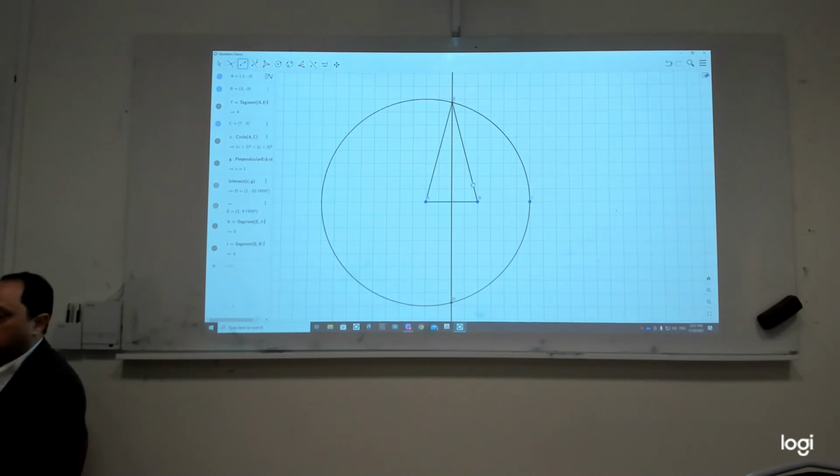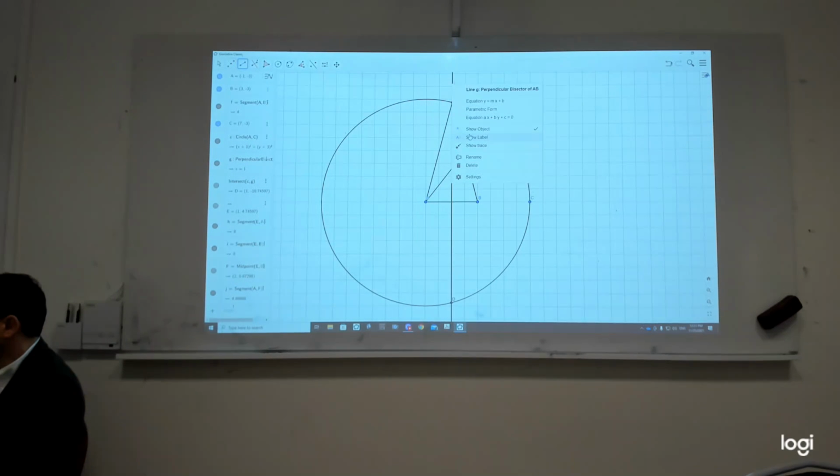Yes? And let us check. I go here and find the middle point, and then I will take, this is my median, agree? And if you don't mind, let me take these things away so that it doesn't distract you. Show object, I don't need that. I don't need this one either.